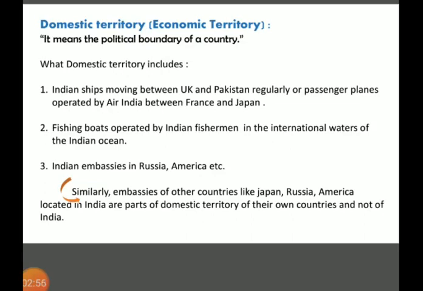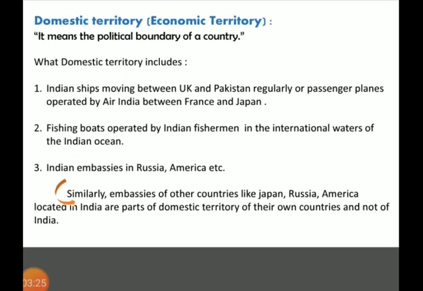Let's see another example: a fishing boat operated by an Indian fisherman in international waters. India has no control over that place, which is beyond 12 nautical miles.